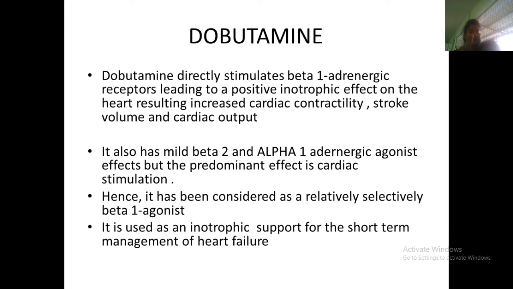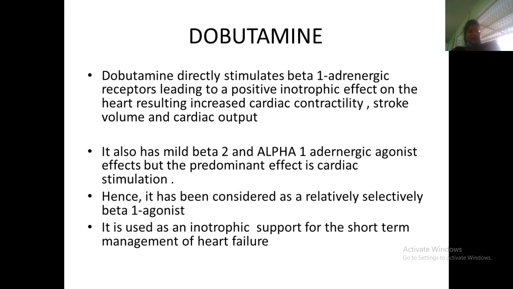So it definitely acts on the beta-1 adrenergic receptors, but it also acts on the dopamine 1 receptor, alpha-2 and beta-2 receptors also. So it has more effects. So mostly dopamine is used.